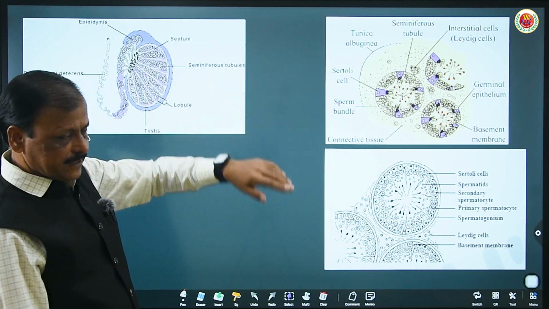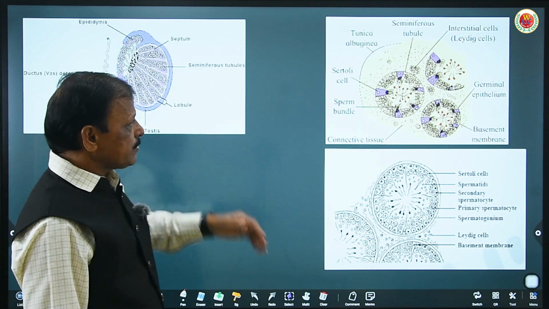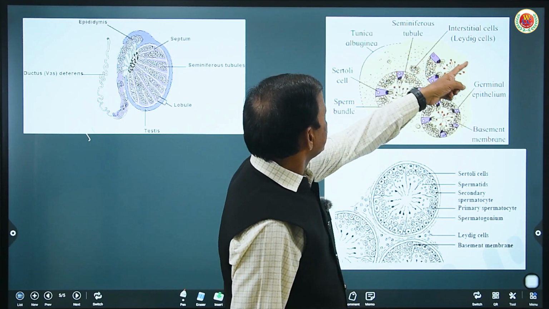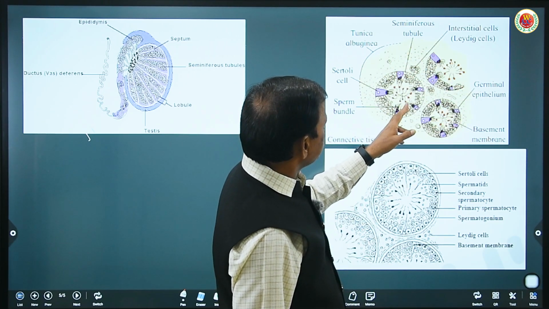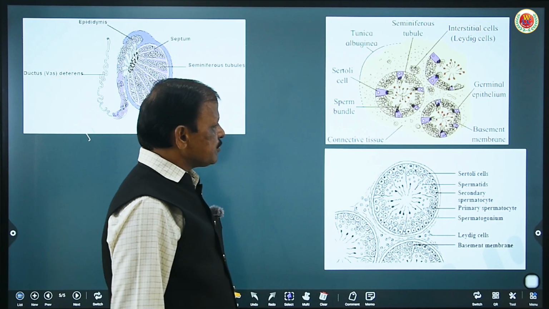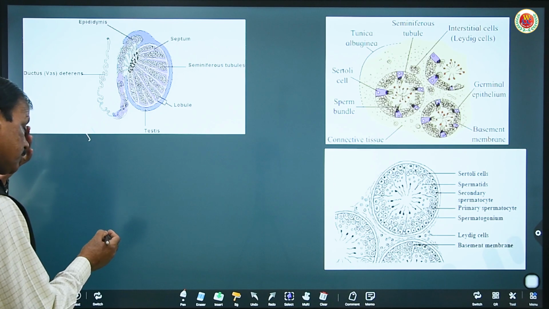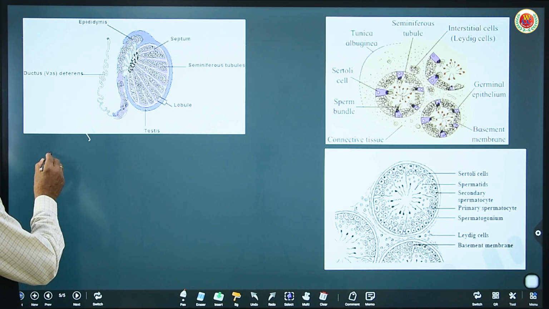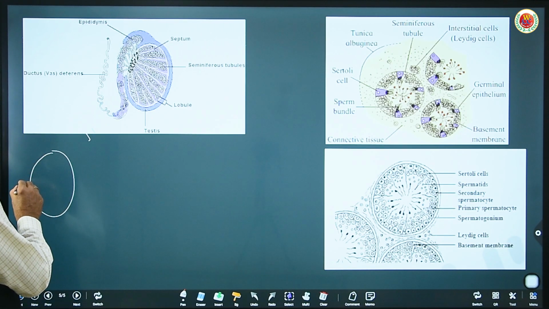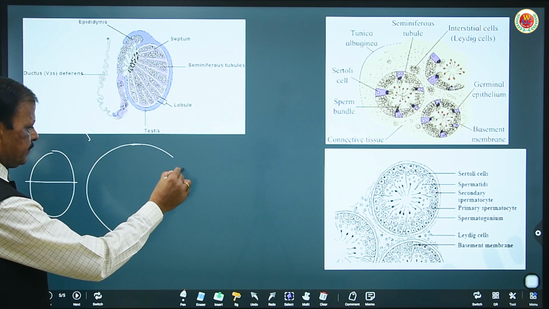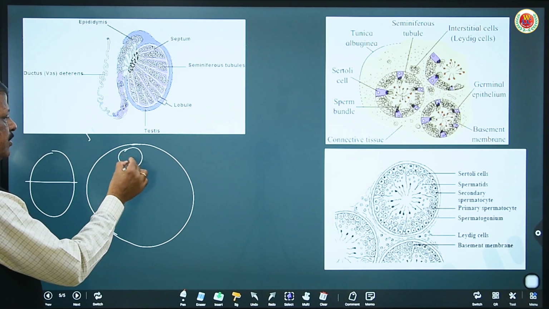See, inside the testis, when we take the transverse section of the testis, these are the testicular lobules. Now these testicular lobules consist of seminiferous tubules. Testicular lobules are not shown, so to understand, I am drawing the testicular lobules here. Suppose this is a testis. When you take the transverse section, this testis has these testicular lobules.